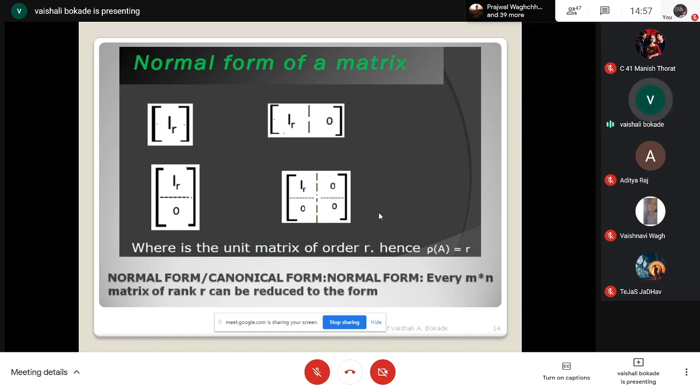So normal form or canonical form: every m by n matrix of rank R can be reduced to the first form, the identity matrix of R, or the second form, or the third form, or the fourth form, which is called the normal form of a matrix. Based on that we will have more and more examples in the next lecture. We have to wind up here.